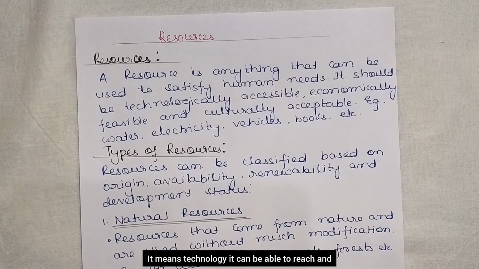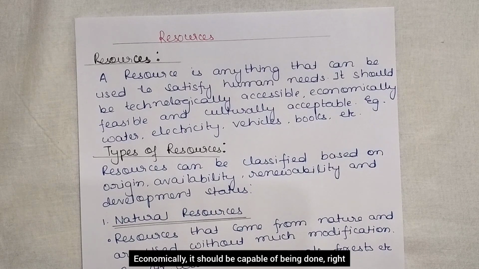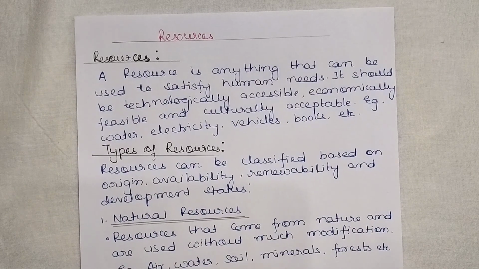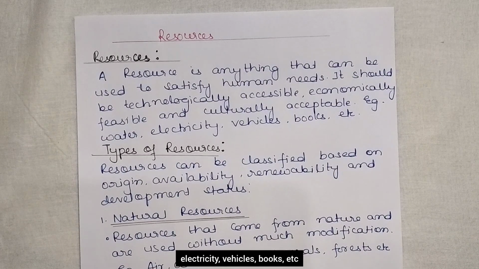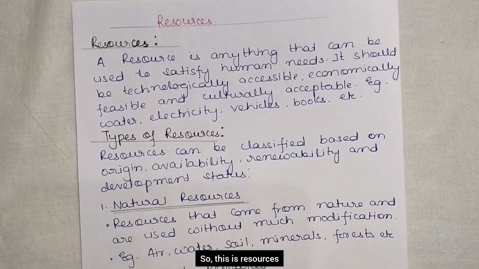It means technology should be able to reach it, and economically it should be capable of being done, right? And culturally it should be accepted by the people. Then that is called a resource. Examples are water, electricity, vehicles, books, etc. Okay, so this is resources.